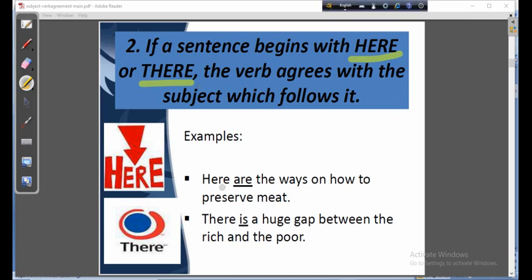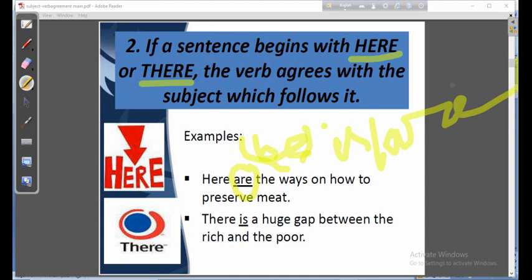Here are the ways on how to preserve meat. Suppose this verb is omitted. You will have to write whether it is "is" or "are". You may also be told to write "is" or "are" to find out. So look at the noun.